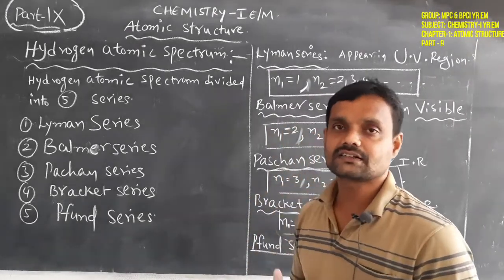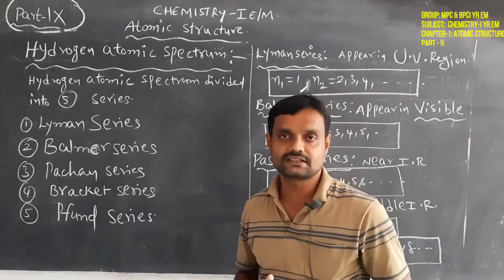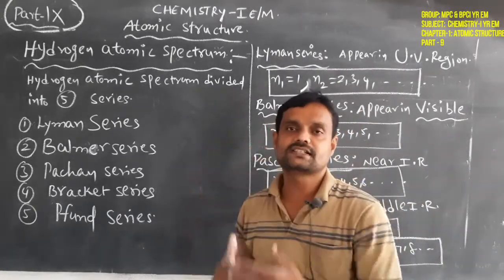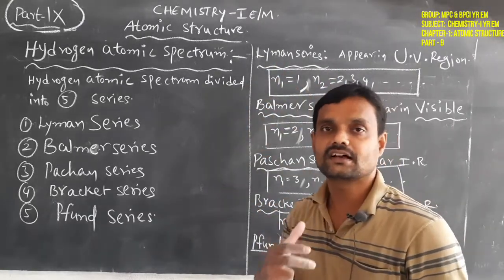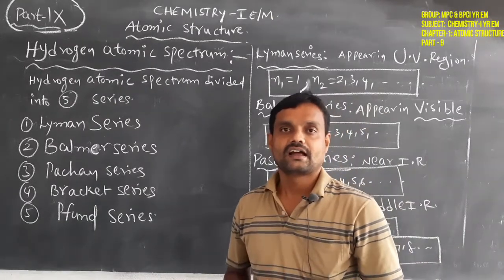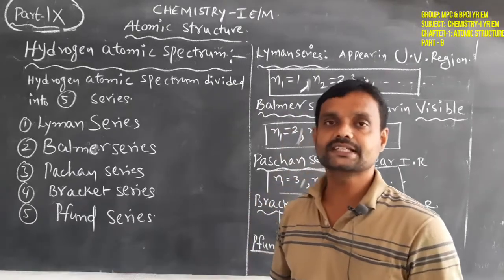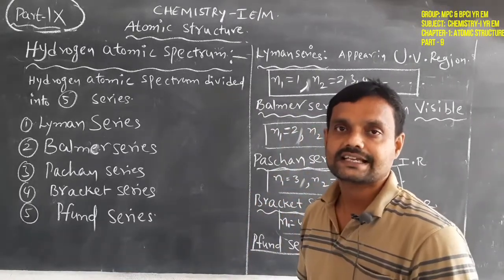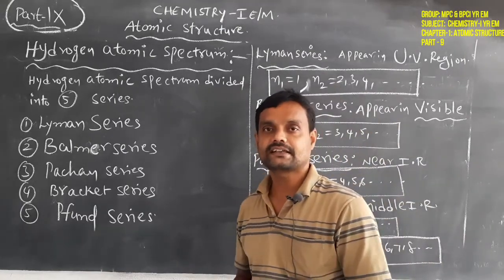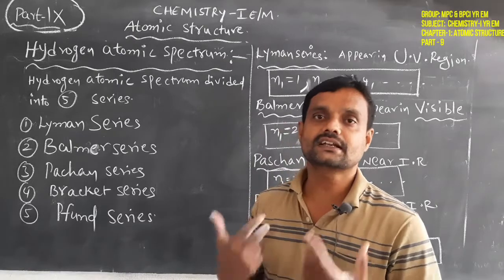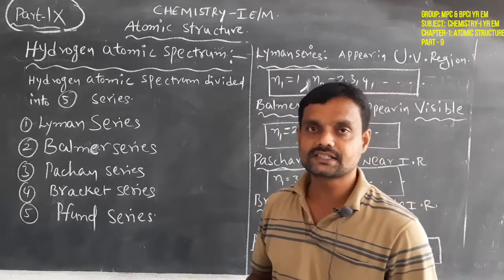For example, one electron goes to the second energy level, one electron goes to the third energy level, another goes to the fifth energy level, another goes to the seventh energy level. At that energy level the electron is unstable. Immediately the electron emits some amount of energy, and again comes back to the lower energy levels.